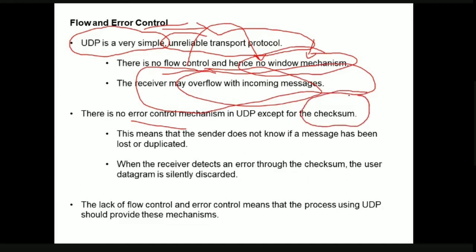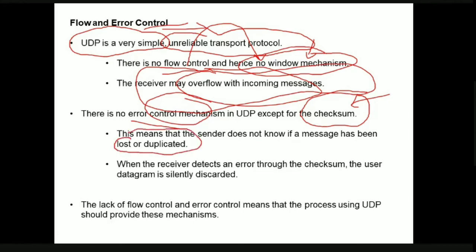Only the checksum is the kind of error control mechanism. Other than checksum, UDP protocol is not going to employ any error control mechanisms. That is, if the sender is sending some information, the receiver has no provision to know whether the message has been lost or whether it has been duplicated.